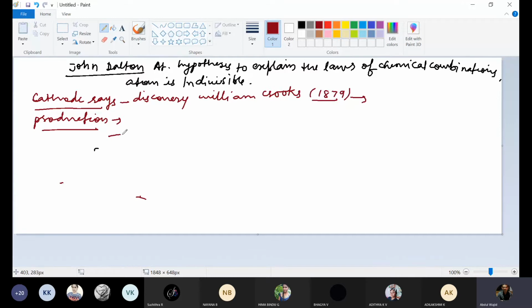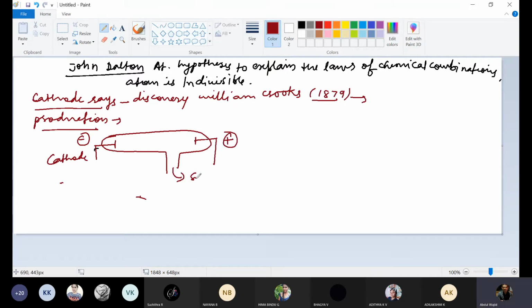This is a discharge tube. This one is cathode, and this one is anode. This is suction pump. And this is glass discharge tube.